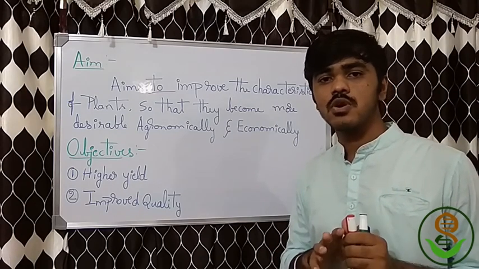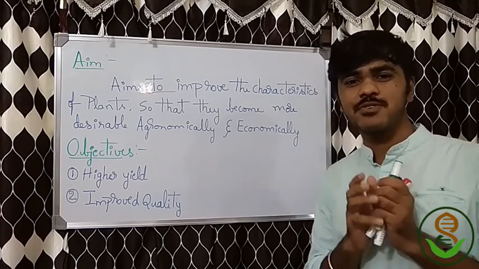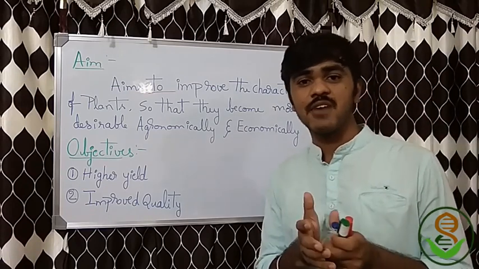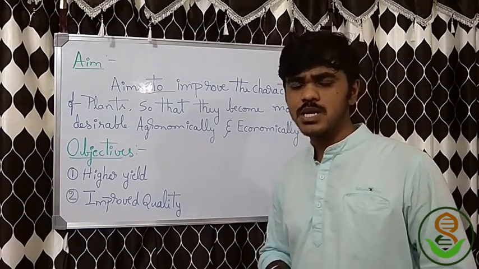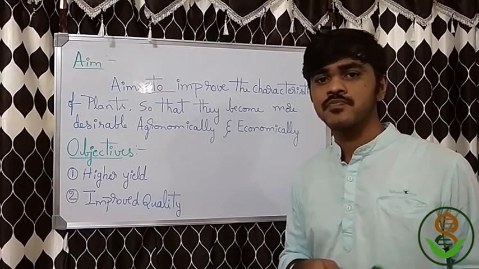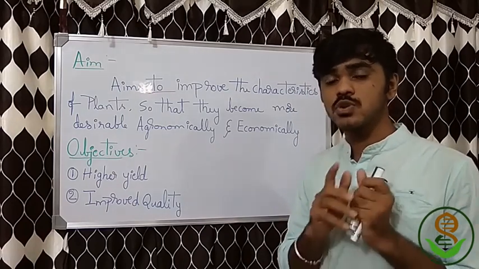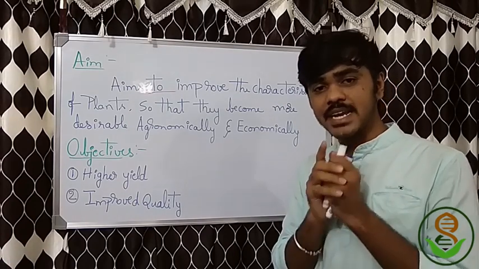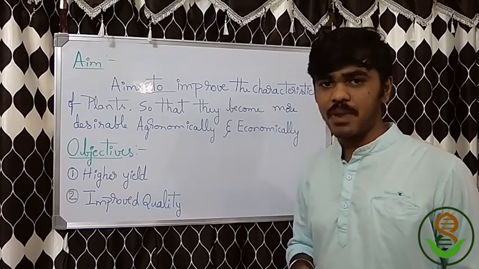In the field you should not face problems, like plants that are difficult to harvest. For example, safflower was difficult to harvest in previous years; now we have machinery, but harvesting is still difficult. So that is an agronomic problem. The plants you develop should help both agronomically and economically. That should be the aim of plant breeding.